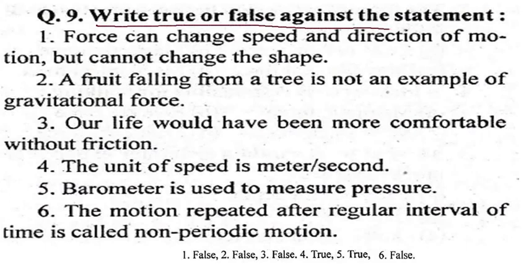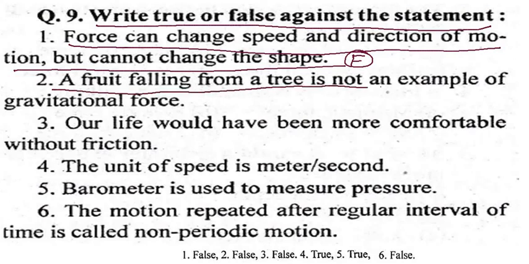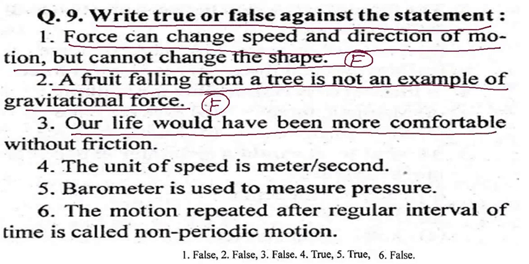Write true or false against the statement. Force can change speed and direction of motion but cannot change the shape. It is a false statement. A fruit falling from a tree is not an example of gravitational force. That is also false. Our life would have been more comfortable without friction. That is also false. The unit of speed is meter per second. That is true.